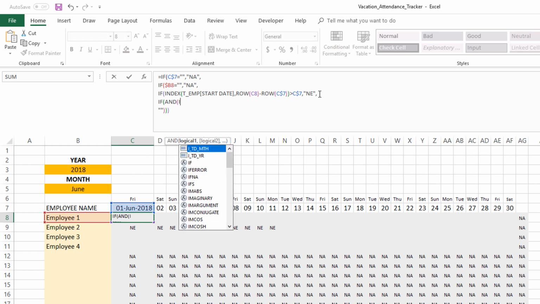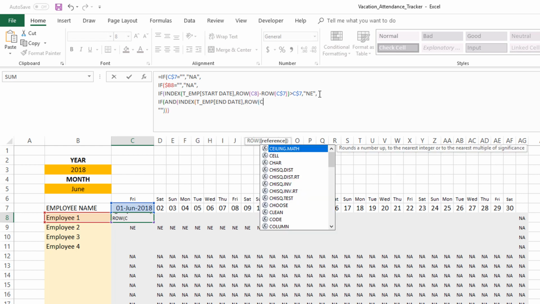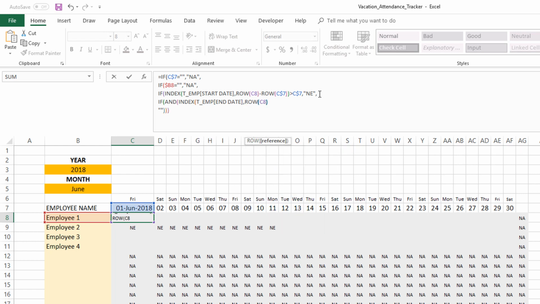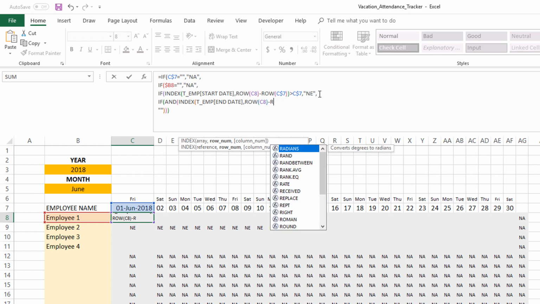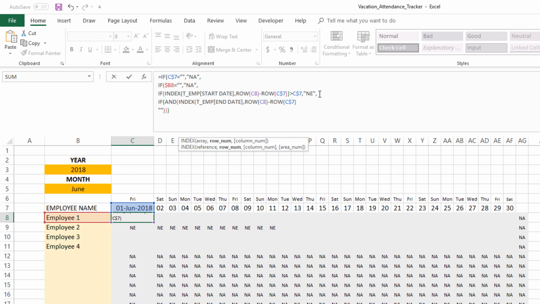So the first one is INDEX, t underscore emp end date, comma, we already know how to get the row number, so we're going to just write the same formula again, ROW, C locked 7. So this should be less than our date, so that's pretty straightforward.